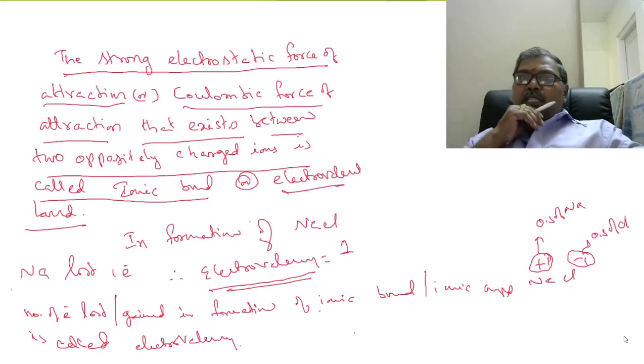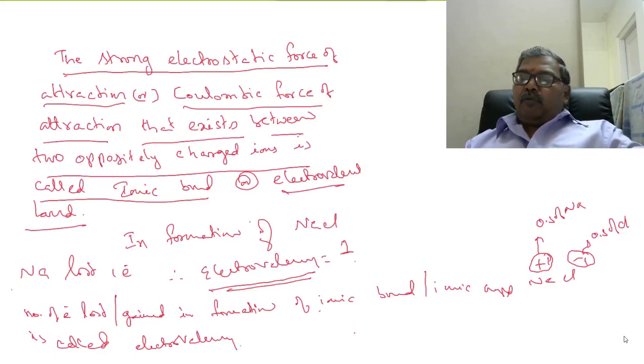So, electrovalency has no positive or negative values. It is positive only, no negative values. It is a number. The number of electrons lost by sodium is 1. Therefore, the electrovalency of sodium is 1.